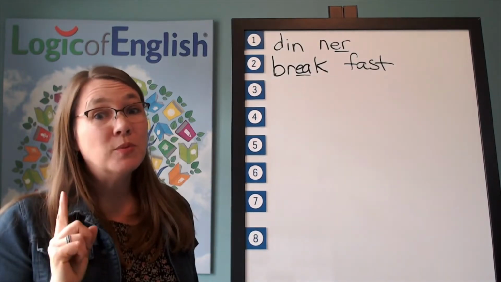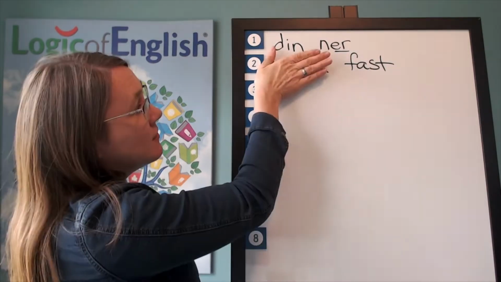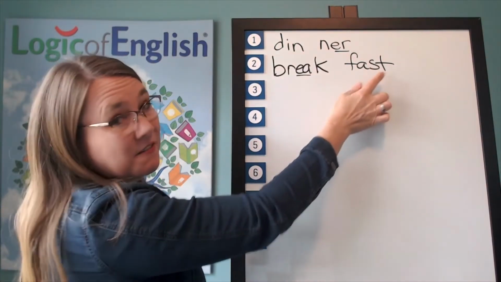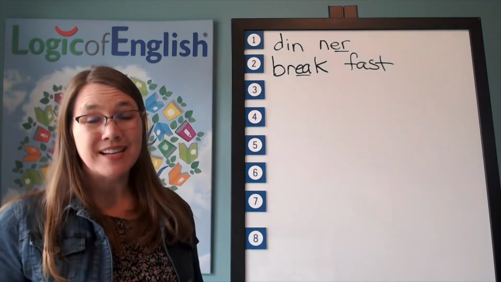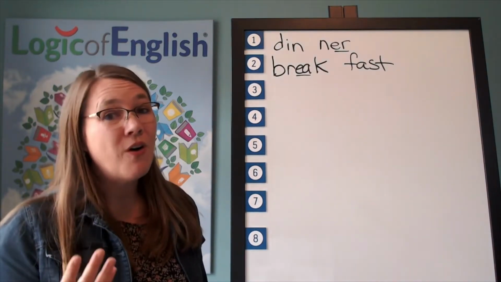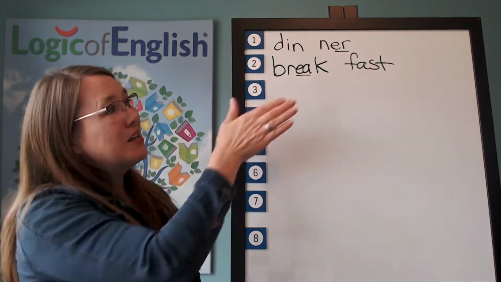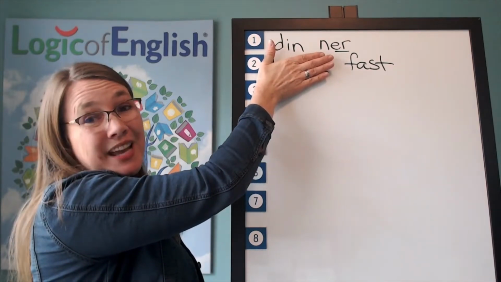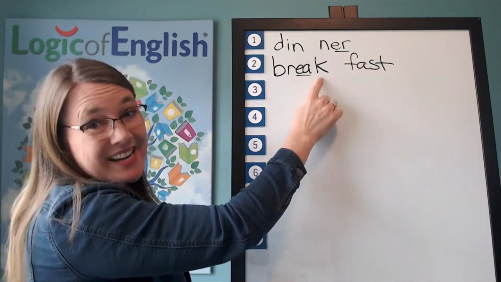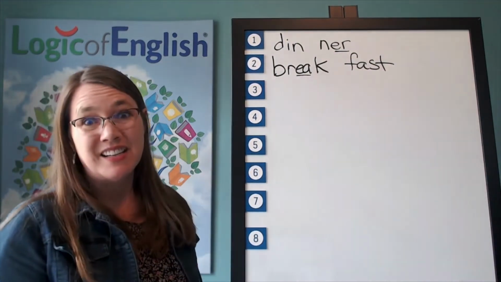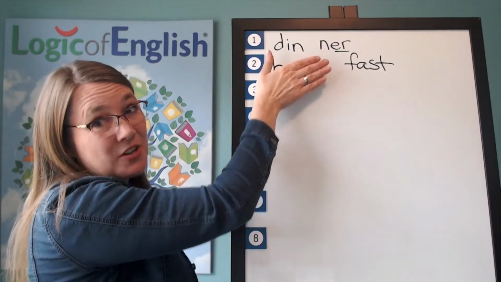So breakfast is the first meal of the day. And if you take off this part and you just look at fast, this is a compound word. To fast means to go without eating. What do you do all night when you're sleeping? Are you eating and sleeping? No, you are fasting. You are going without food. Well, breakfast actually breaks your fast. It's the first time you eat after a fast, which is a time of not eating.